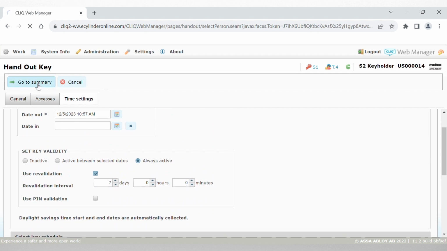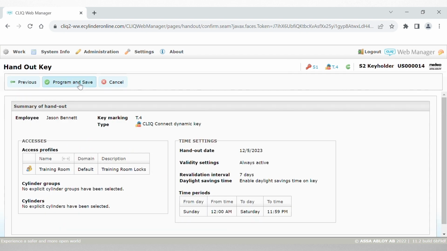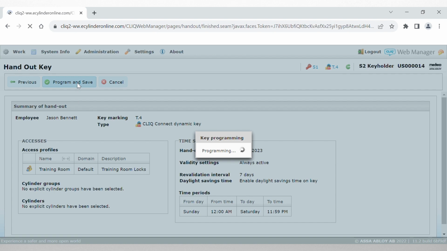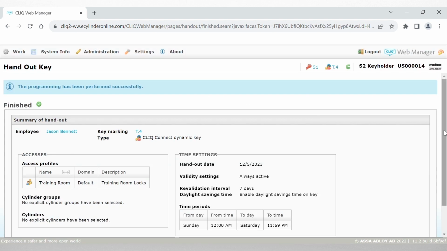We can go to Summary, Program and Save, and give the employee their new key.